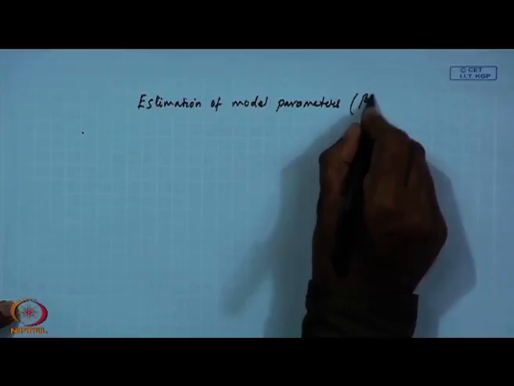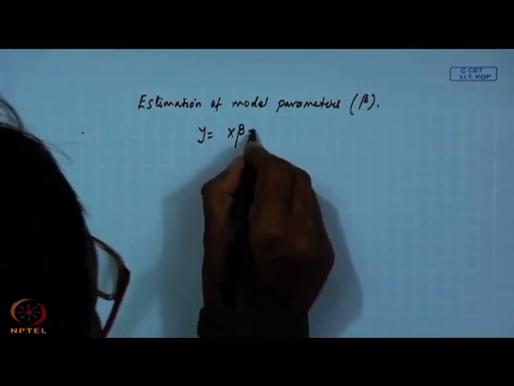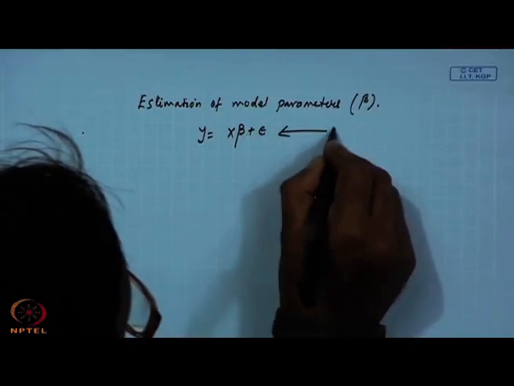We are talking about how to estimate the beta, where y is X beta plus epsilon. This is my MLR.